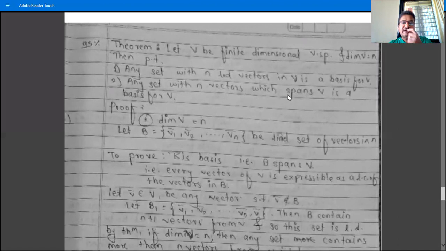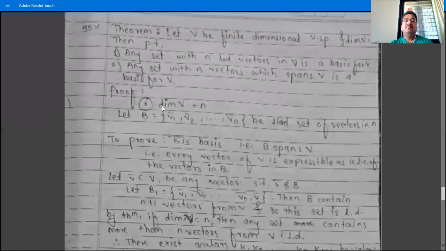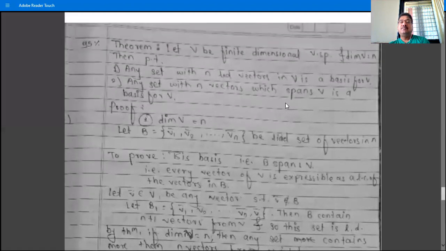That is, once we know the dimension of V is n, a set containing more than n vectors or less than n vectors from V is not a basis for V. And if the set contains exactly n vectors, then that set is a basis for V if it is either linearly independent or spans V. So we have to prove the theorem. First, the proof of the first part.